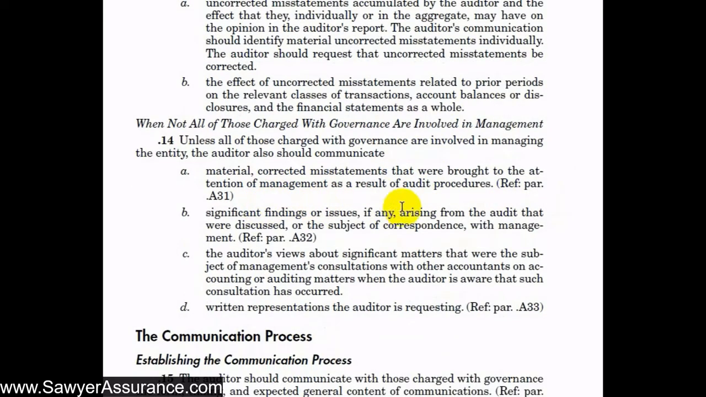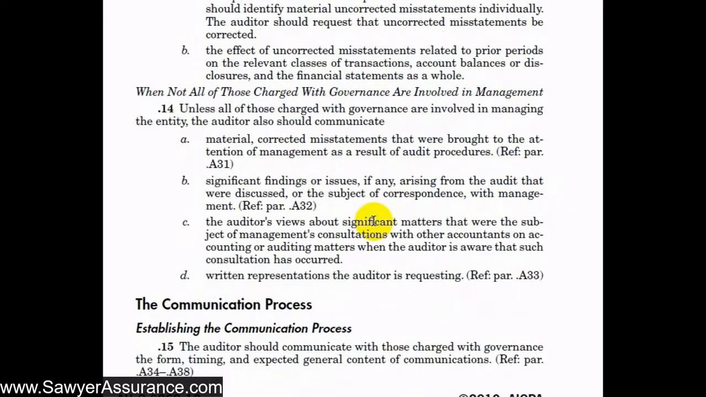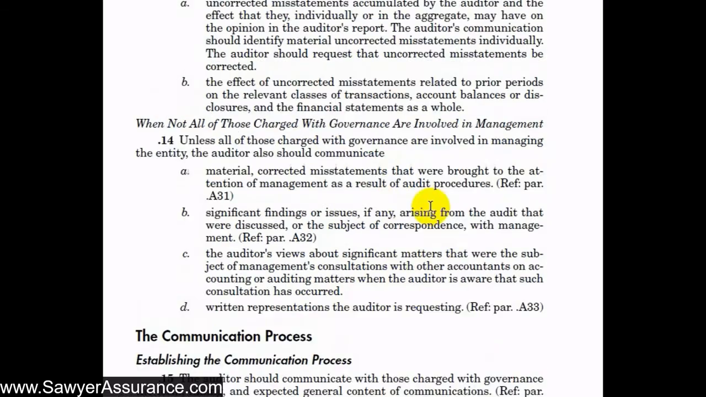We should communicate any significant findings or issues that arose from the audit. We should communicate our views about significant matters that were subject of our consultations with management and other accountants. And we should also communicate written representations that we requested from management. Usually if we correct misstatements within the financial statements, management knows about that from our requirements to communicate with management. But we also need to communicate with those charged with governance to say, hey, these are the misstatements that we corrected as a part of our audit procedures so that they're aware.